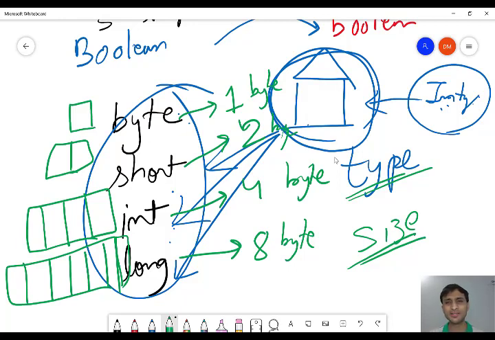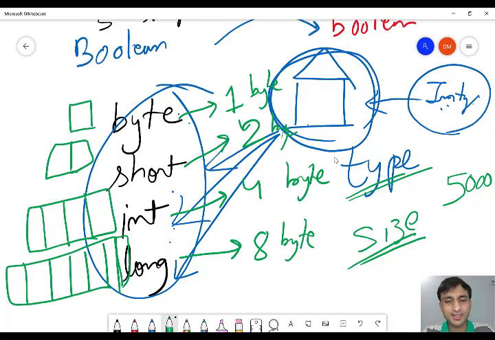So byte means if you want to store a small value, for example, you want to store just 5, then what will you do? You will take byte because 5 is a small number. For example, if you are taking a big number, 5000, it will not get accommodated in byte. So you have to take short. Similarly, if it is not getting accommodated in short, you have to take int. If it is not fitting in int, you have to take long. Clear? So it depends on the size of data.